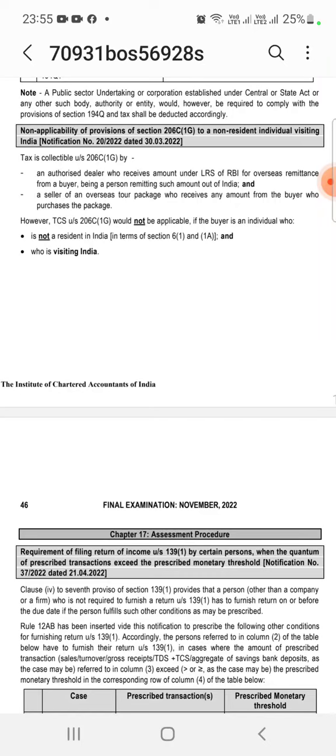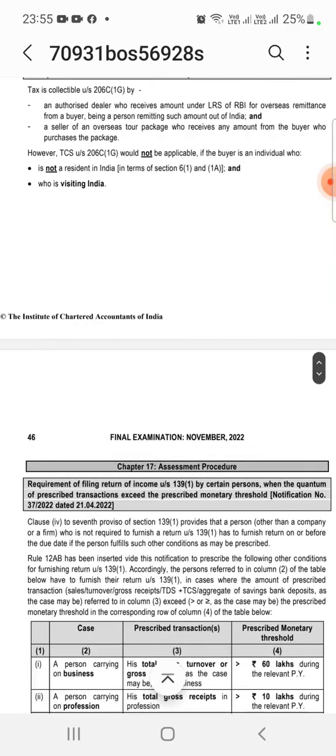And for a seller of overseas tour packages, if you are paying any amount for a package tour to an overseas agent, then no TDS is required to be deducted if the following conditions are satisfied: the person is not resident in India, and is visiting India. Then you are not required to deduct any TDS. Thank you.